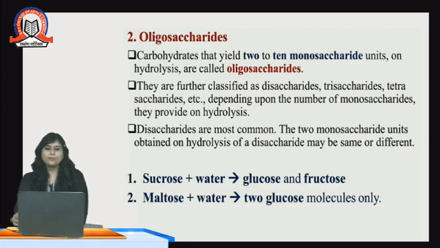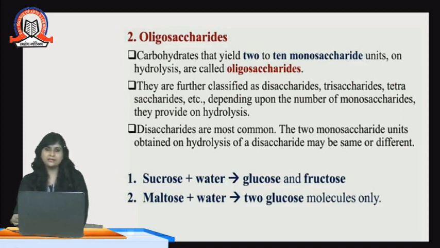Disaccharides are most common. The 2 monosaccharide units obtained on hydrolysis of a disaccharide may be the same or different. So disaccharides are the most common oligosaccharides which are formed by the hydrolysis of carbohydrate.